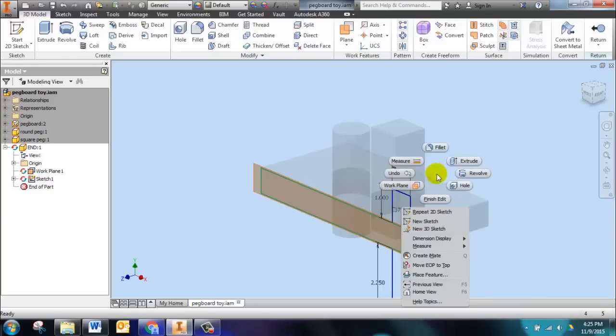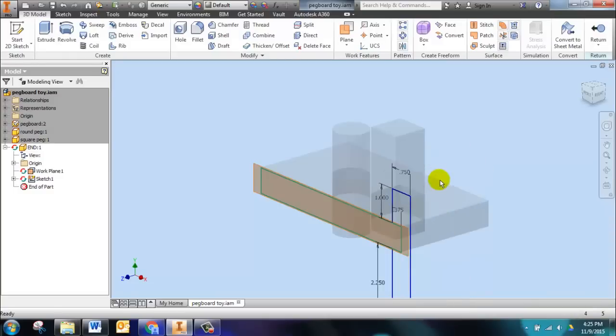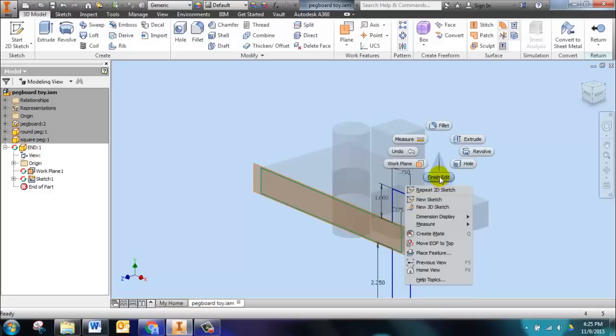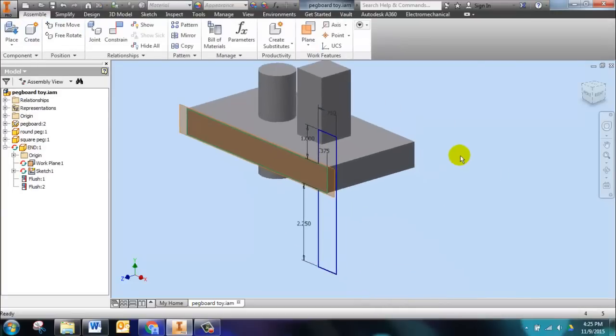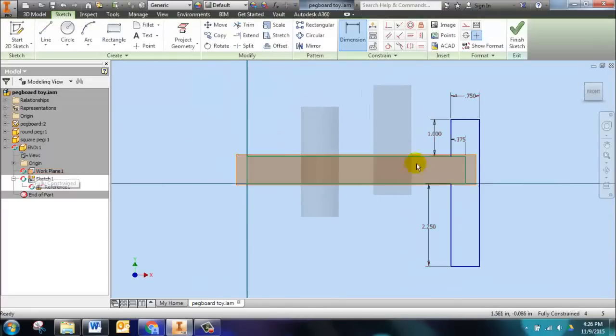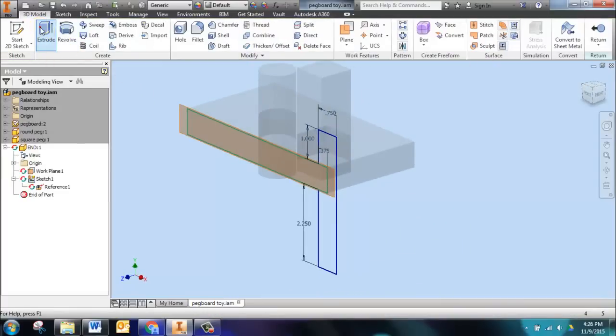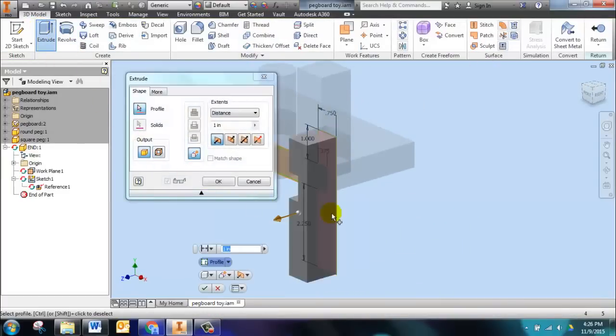Right-click, and right-click and finish edit. Oh, you know what? I forgot to extrude that part, didn't I? So I need to go back to this sketch right here. I meant to extrude that. So finish sketch here, extrude this shape.